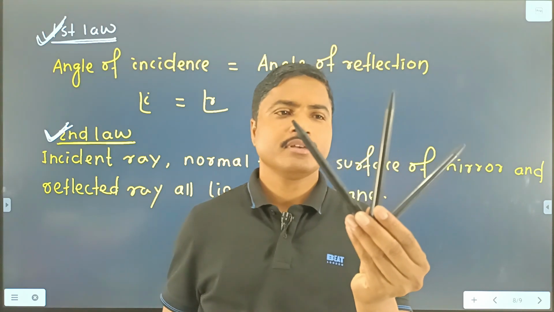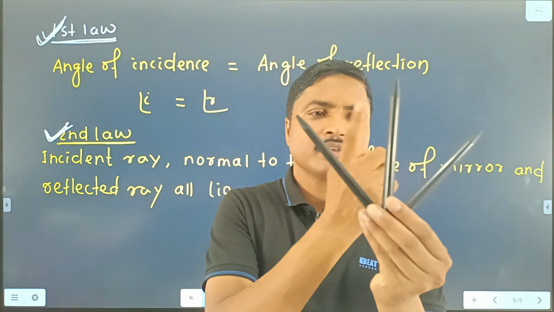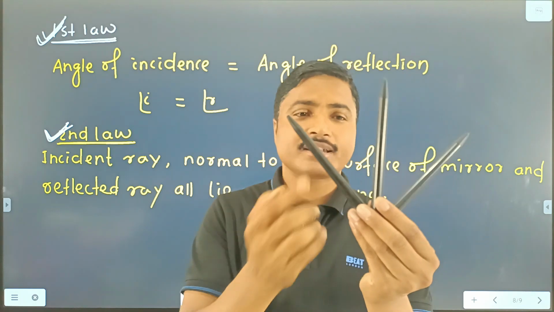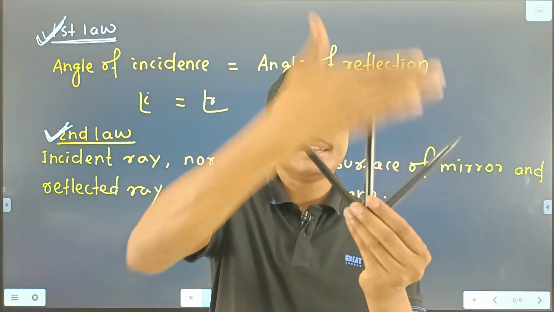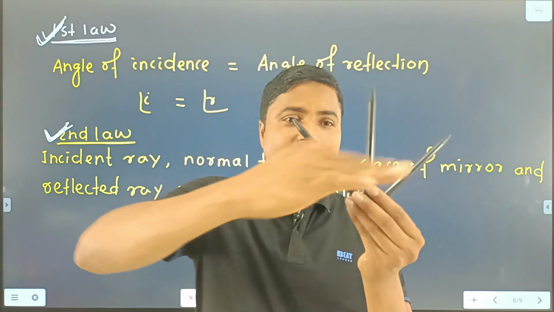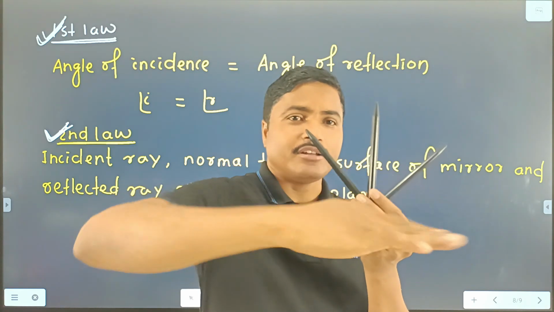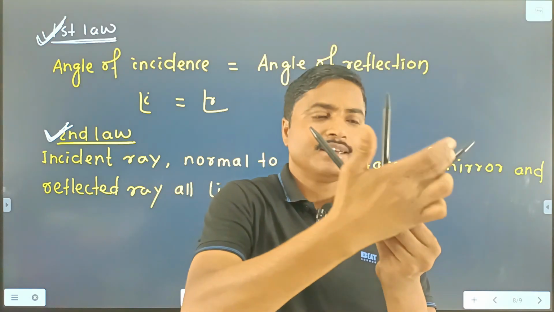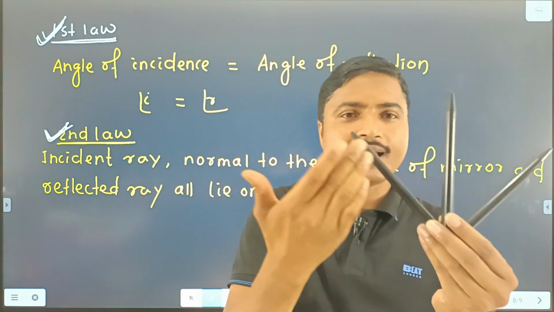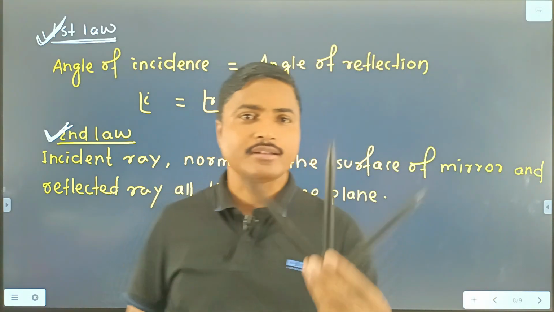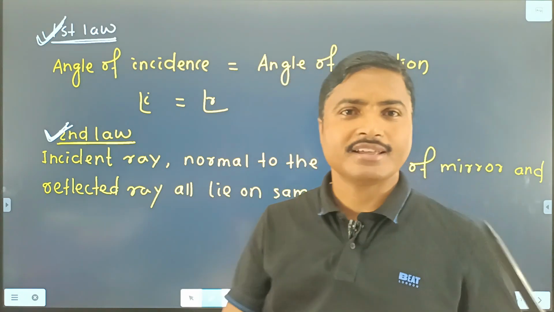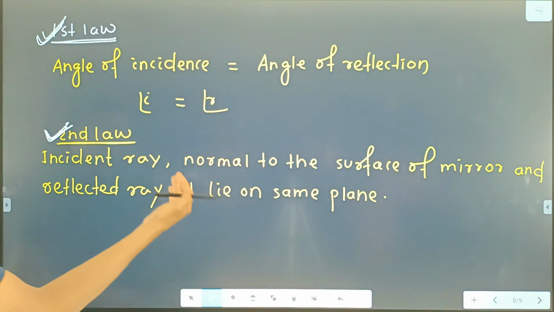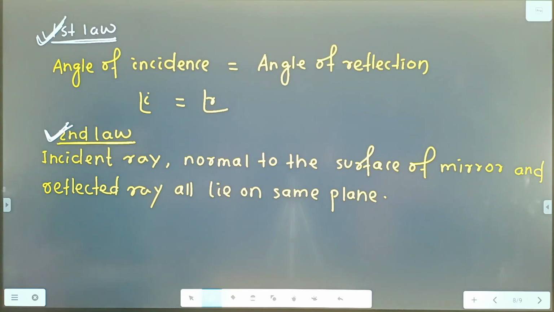That means the incident ray, normal and reflected ray all are situated in the same plane, and that plane is perpendicular to the plane of the mirror. On this plane the incident ray, normal and reflected ray all are situated, and that is known as the second law of reflection.